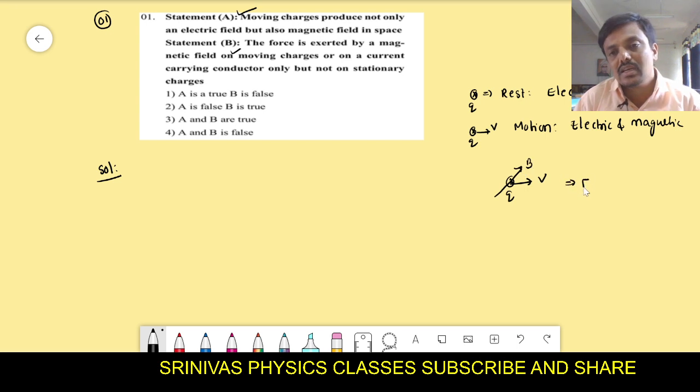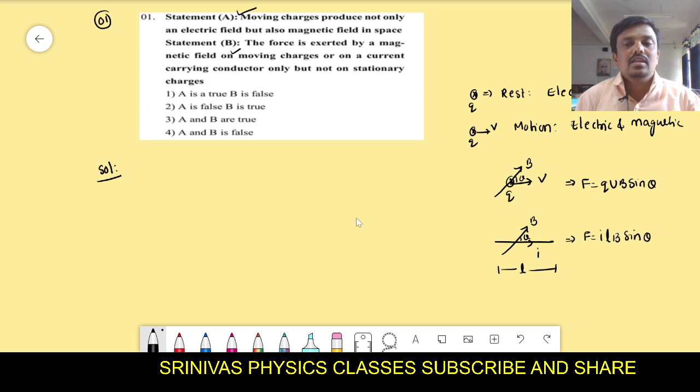That force formula is QVB sin theta. Or if a current carrying conductor carries current I and has length L and is kept in the magnetic field, a force will also act on it. That force formula is ILB sin theta. In these two cases, force will act.